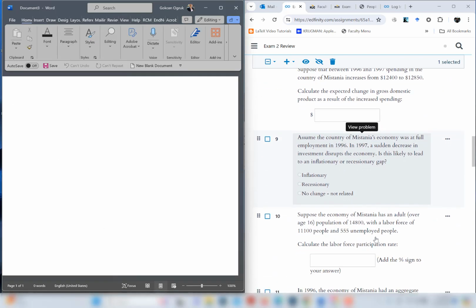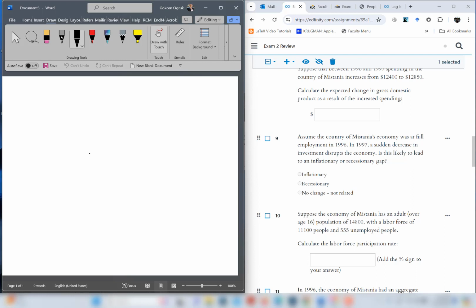Question number 9. Assume the country of Mistania's economy was at full employment in 1996. In 1997, a sudden decrease in investment disrupts the economy. Is this likely to lead to an inflationary or recessionary gap? So first of all, we know that in 1996, we are at the full employment level. We have the price level P, we have Y here, and this is long run aggregate supply, short run aggregate supply, and this is AD. So we are at YP, potential GDP or full employment GDP.